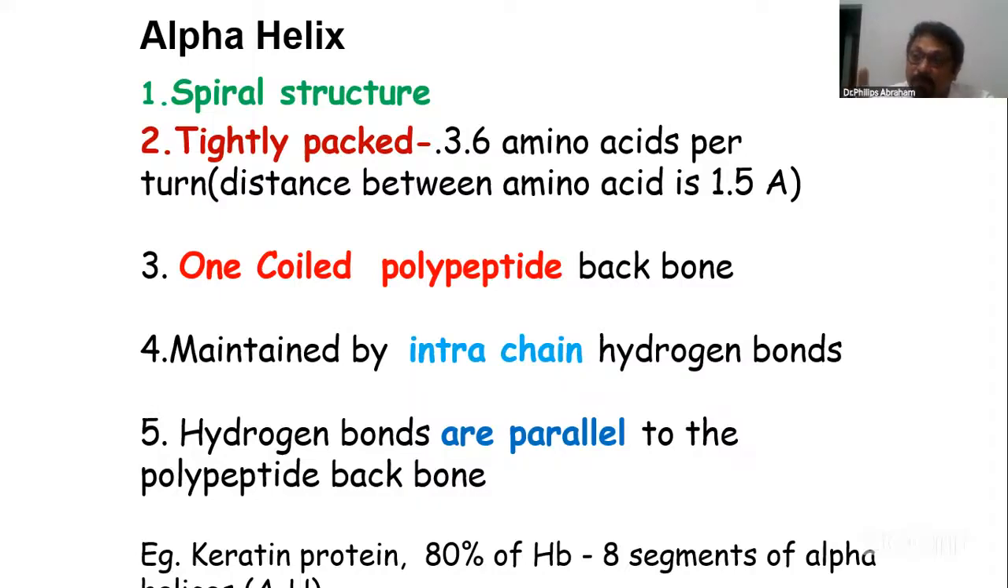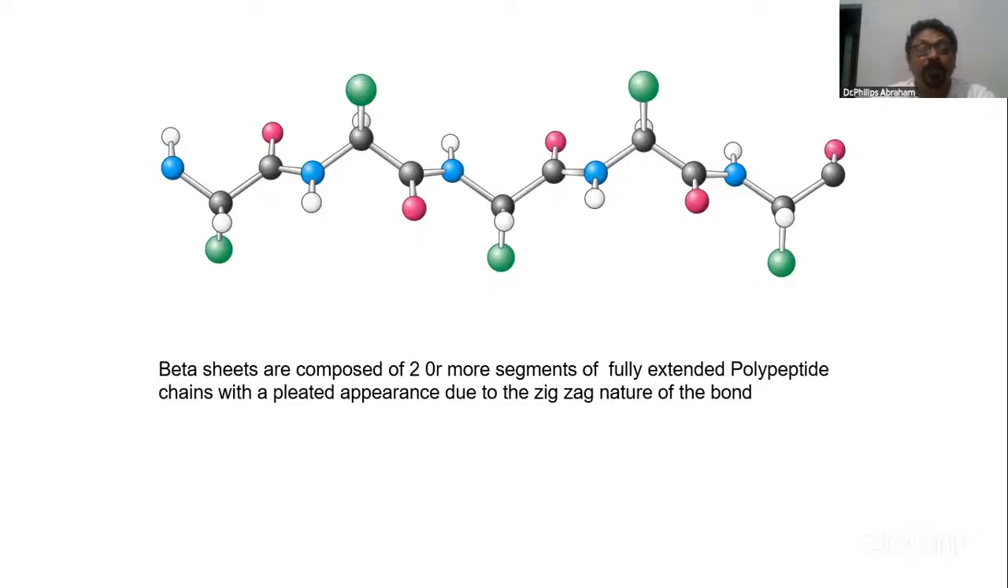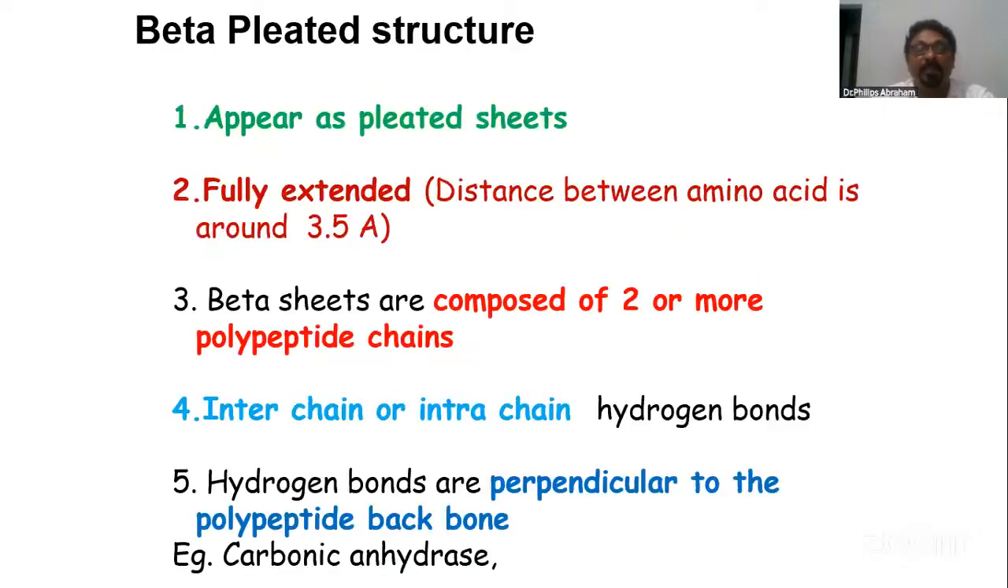In alpha, because of coiling, it is tightly packed, but here it is loose and the distance is more. And in one beta sheet, you can see more than one polypeptide chain. I'll show you again. This is our beta zigzag structure, which appears as a beta sheet, fully extended.